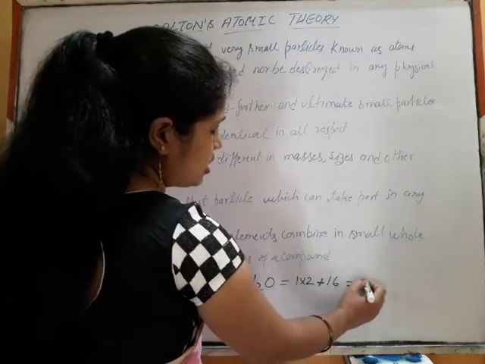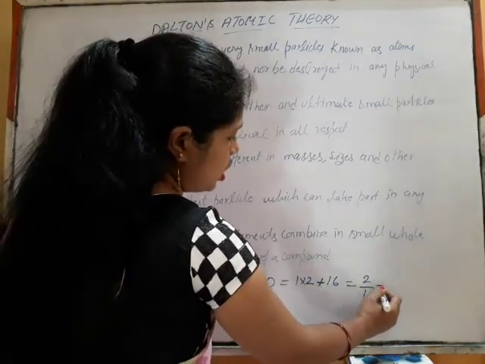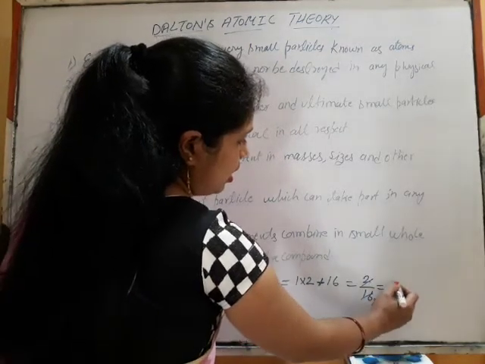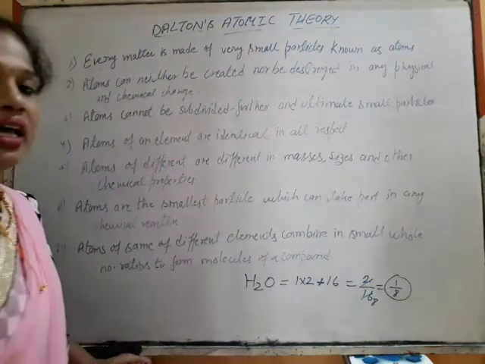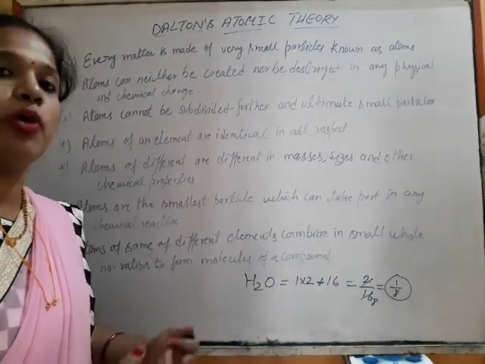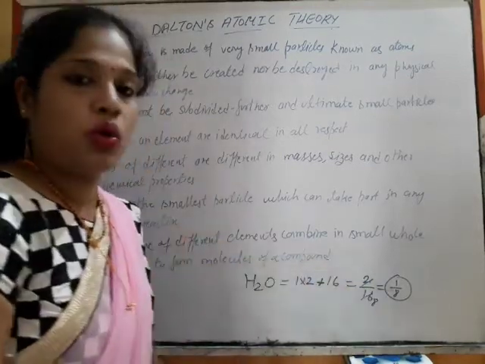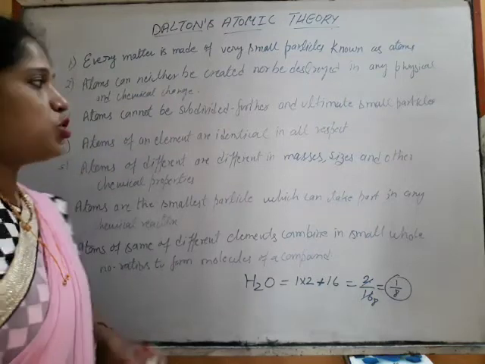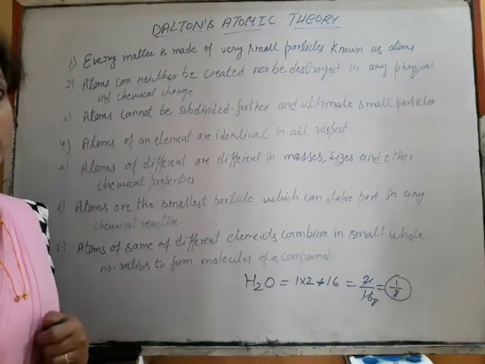So the masses of hydrogen and oxygen will always be 2 and 16, which can be brought into a simple whole number ratio. Whenever hydrogen and oxygen combine to form a compound, it should be in a simple whole number ratio. So these are the postulates given by Dalton about the atom.